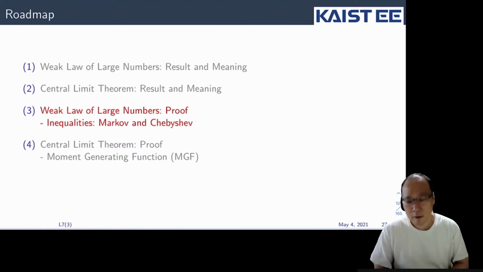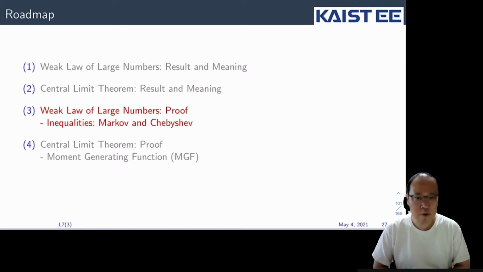Okay, so far we have looked at the results of the weak law of large numbers and the central limit theorem, and also we discussed the meaning of those two important theoretical findings in probability theory. From now on, we are going to prove the weak law of large numbers and the central limit theorem.